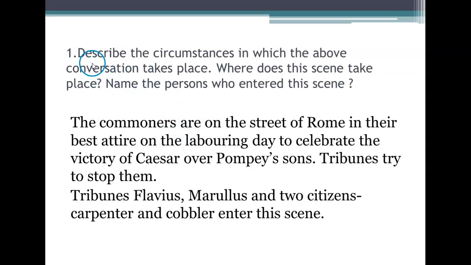The first question from this passage is, describe the circumstances in which the above conversation takes place. Where does this scene take place? Name the persons who entered this scene. So the commoners are on the street of Rome in their best attire on the labouring day to celebrate the victory of Caesar over Pompey's sons. Tribunes try to stop them. Tribunes Flavius, Marullus and two citizens, carpenter and cobbler, enter this scene.